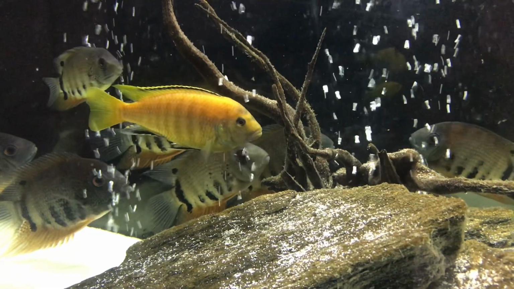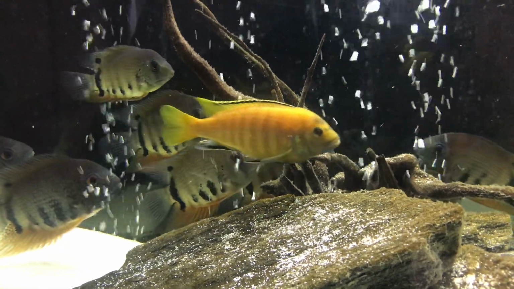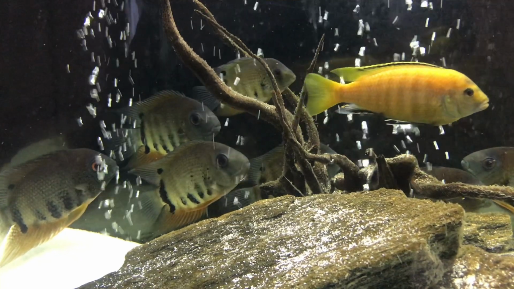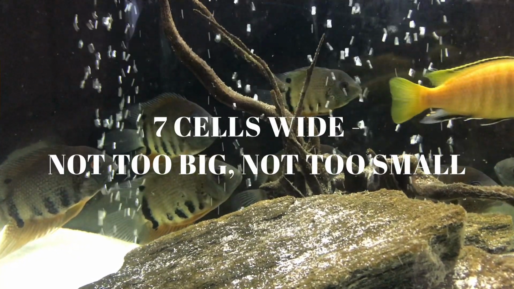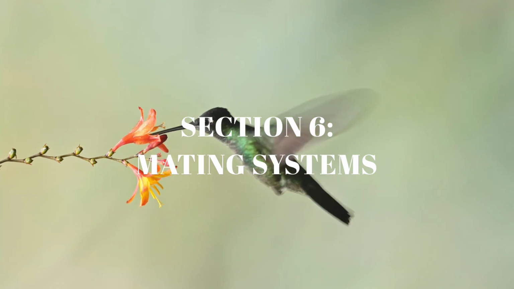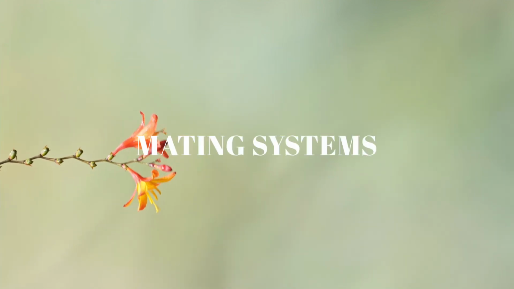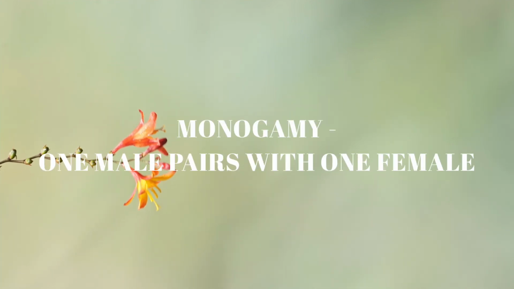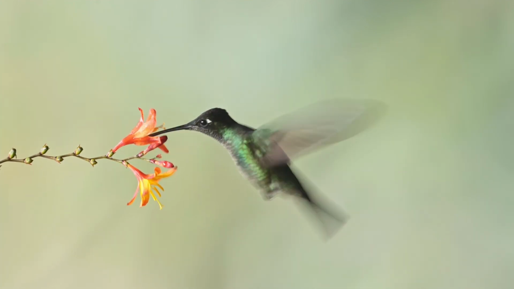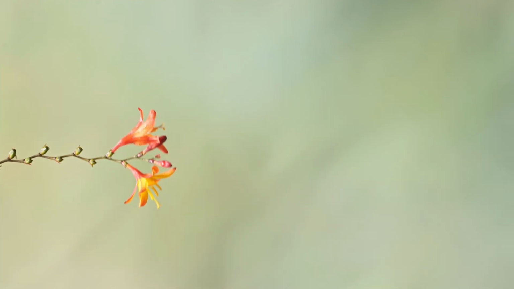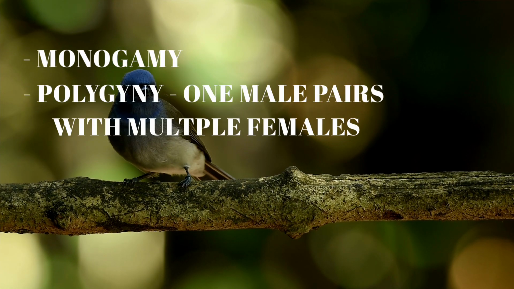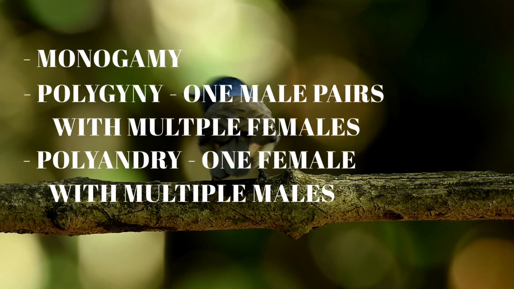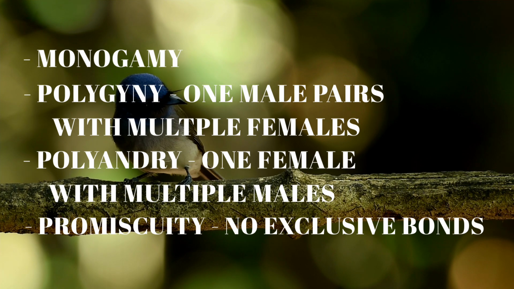Convict cichlids, for example, defend territories of different sizes. Experiments show that they do best when their territory is about 7 cells wide, not too big, not too small. Section 6. Mating systems. Part 2 begins. Now let's explore mating systems, which can be surprisingly complex. Though we often imagine monogamy, where one male pairs with one female, the reality is far more diverse. Mating systems include monogamy, as we described previously, polygyny, with one male and multiple females, polyandry, one female and multiple males, and promiscuity, where there are no exclusive bonds at all.